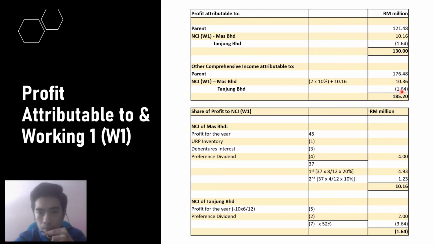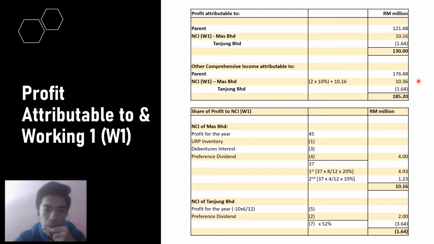And for the other comprehensive income for the Tanjung Berhad, we can just put 1.64 million, but for the Mas Berhad we need to add with surplus of land of Mas Berhad 2 million, and then we need to times with 10% NCI percentage, so we get 10.36 million, and the balance belongs to the parent, 176.48 million.